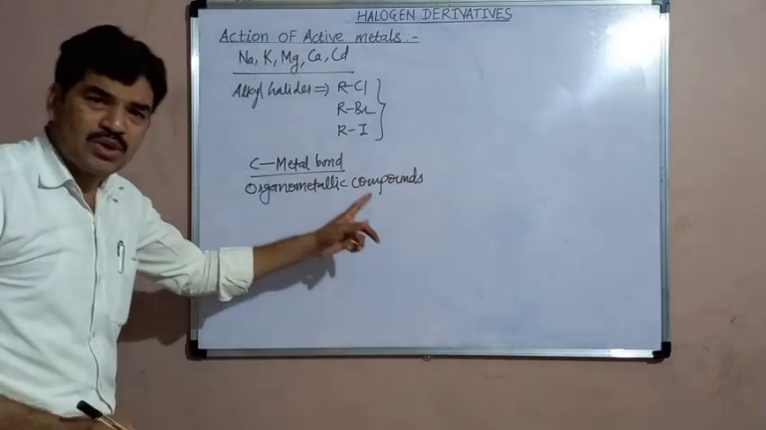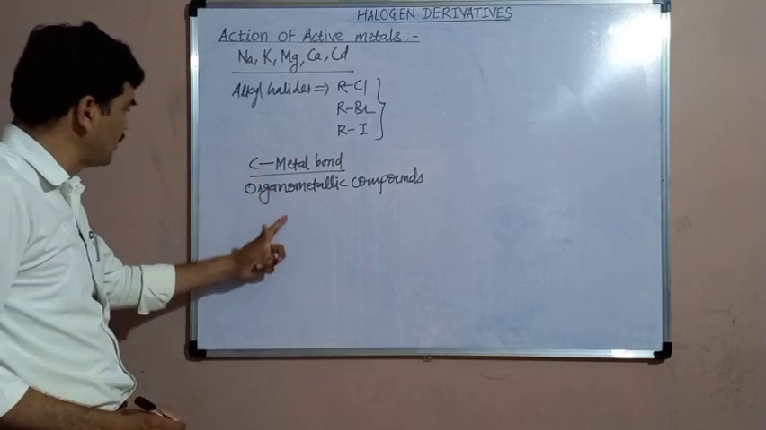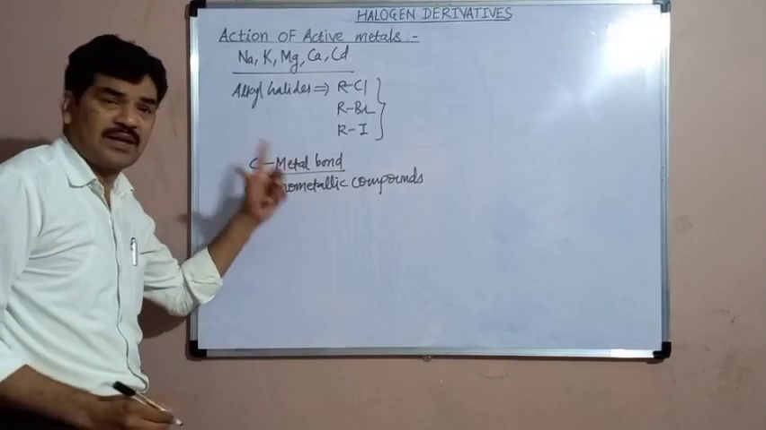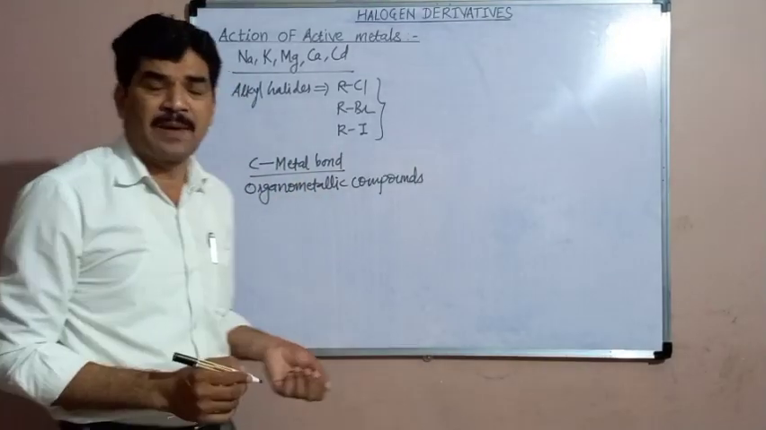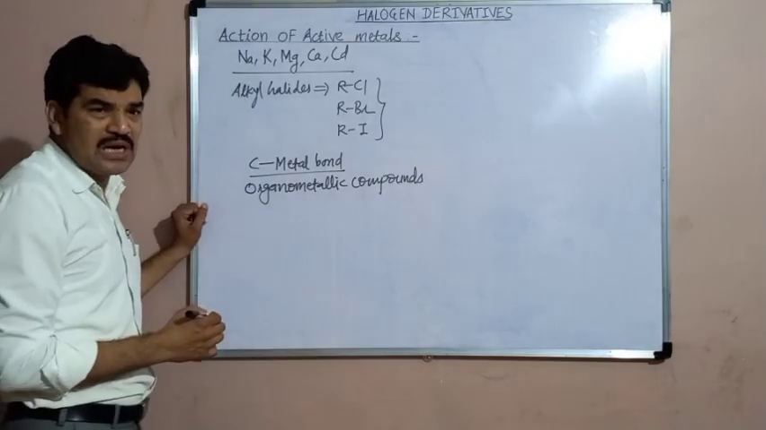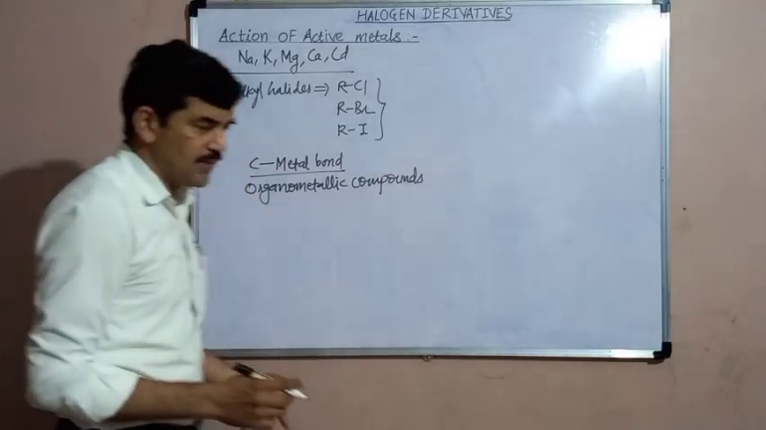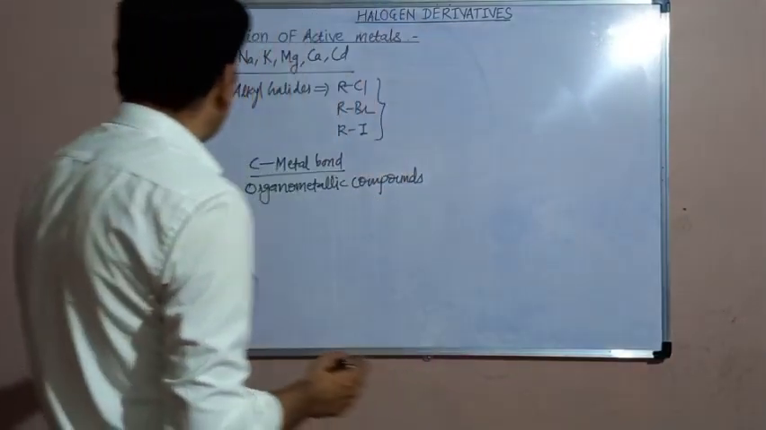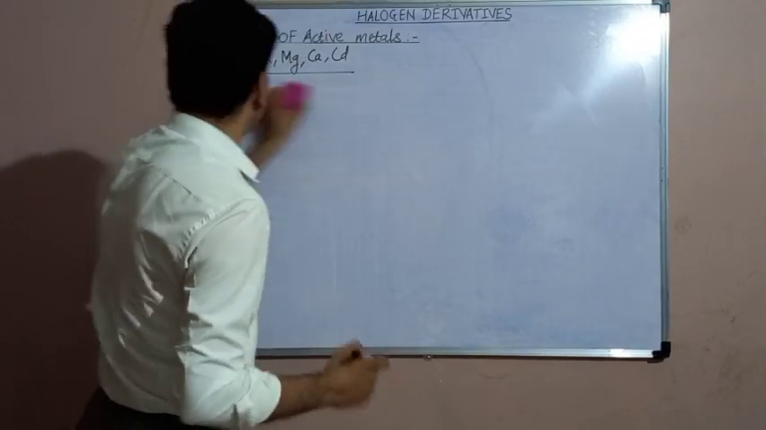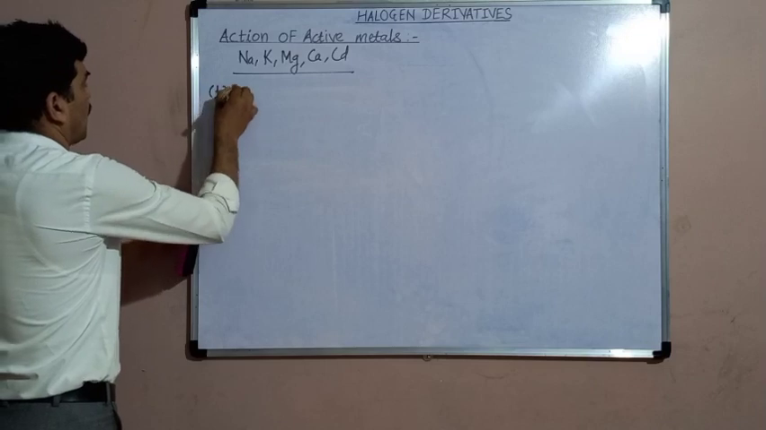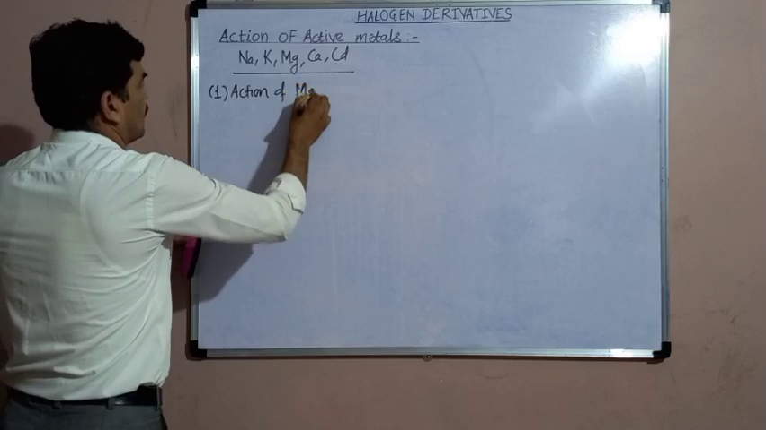So organometallic compounds are defined as the compounds in which there is a direct bond formation between the carbon atom and the metal atom. Such compounds are called the organometallic compounds, and there is a special branch of chemistry, organometallic chemistry, in which we study these organometallic compounds. So first here we are going to study the action of magnesium metal on the alkyl halides, on the halogen derivatives. Number 1, action of magnesium metal.